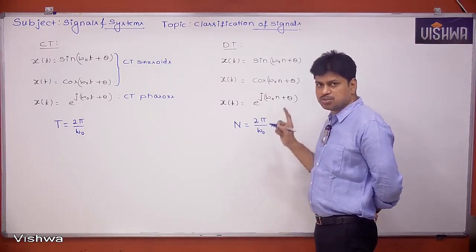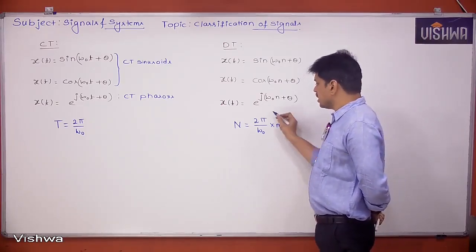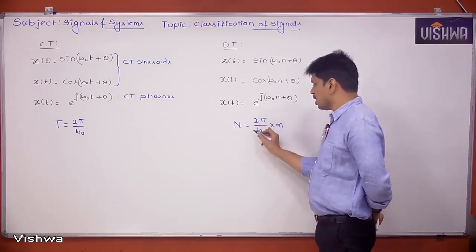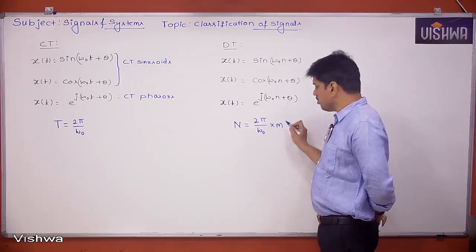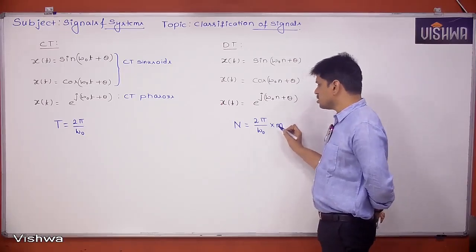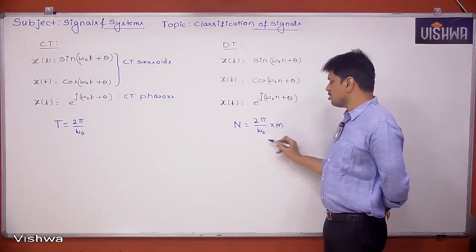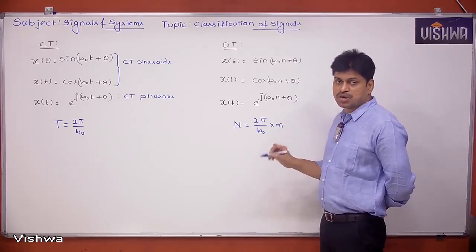Remember, the m value has to be the minimum integer such that it makes this total fraction, or total term, into an integer. I hope you understood. The m value must be the smallest integer which makes this total value into an integer. That's what we have to select.